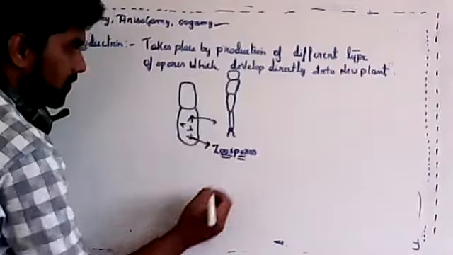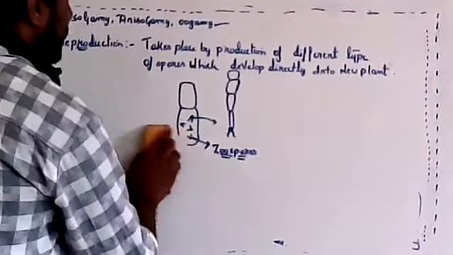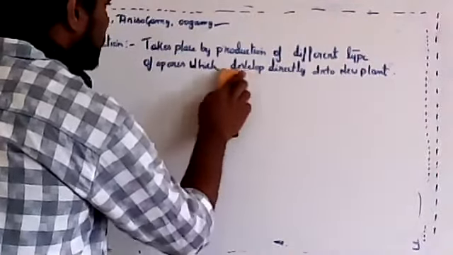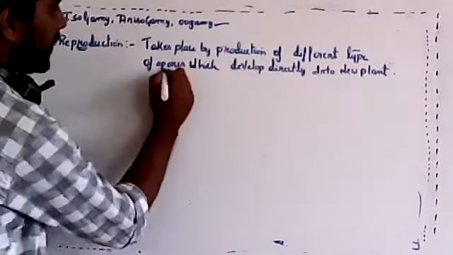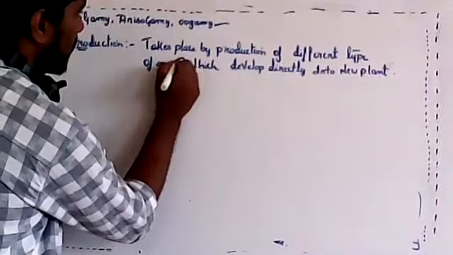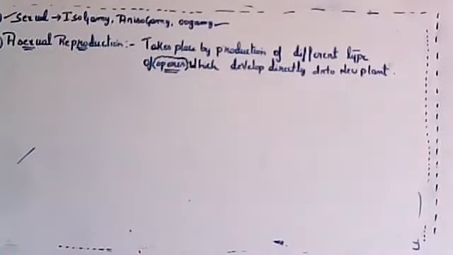The zoospores will be produced and directly give rise to a new plant. Asexual reproduction takes place by different types of spores which develop directly into a new plant.